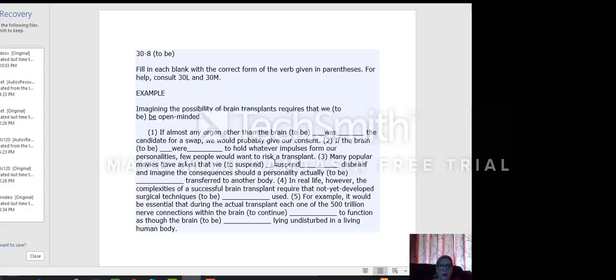What is the subject? Many popular movies. Have asked that we suspend disbelief and imagine. What did they do? They removed the word land. Another clue would be: Okay, this one is number 4, the caretaker. This would have to be the same form of suspend. The subject is the caretaker, Albert Koth.